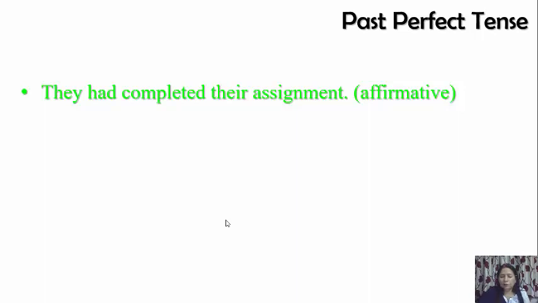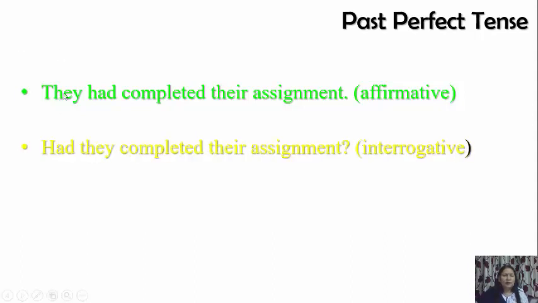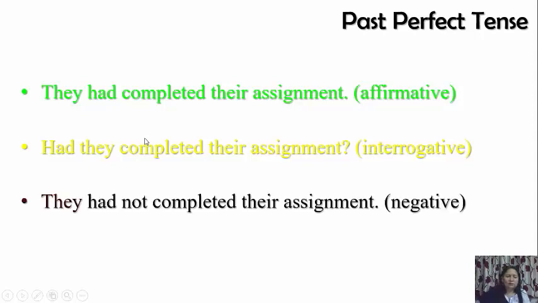Now what will be the interrogative form? Had they. Simply we put had initially. Had they completed their assignment? Okay. And for negative, they had not completed their assignment. Look at this example. They had not completed their assignment. This is past perfect. Had plus third form. So if you know the form, easily you can change it into negative and interrogative.